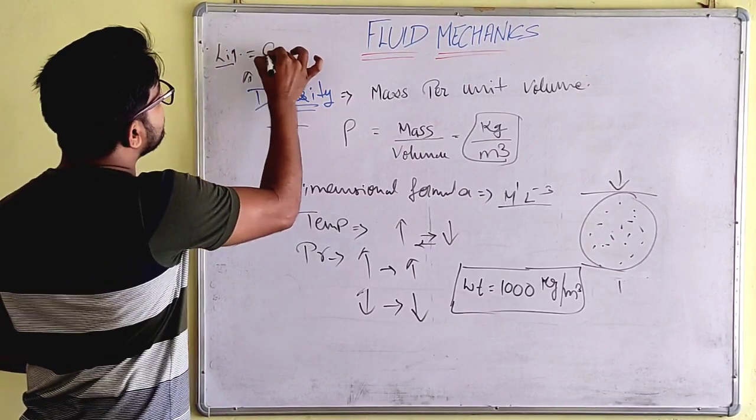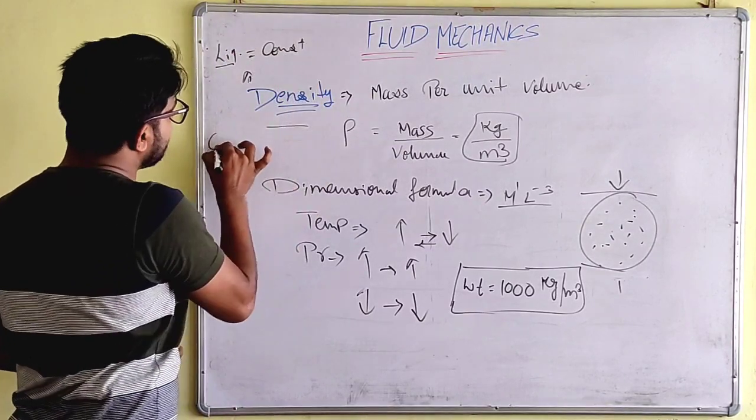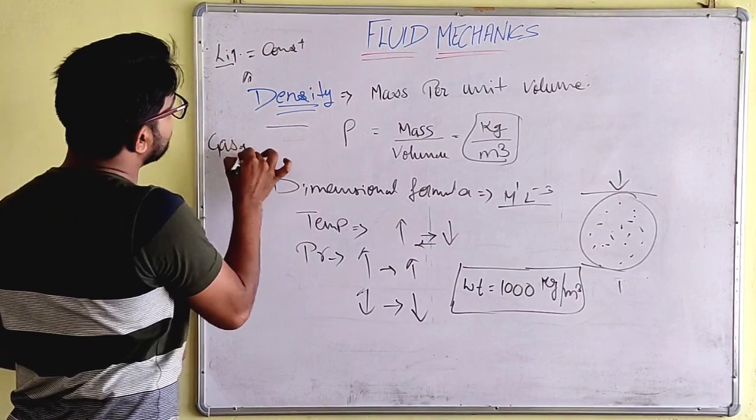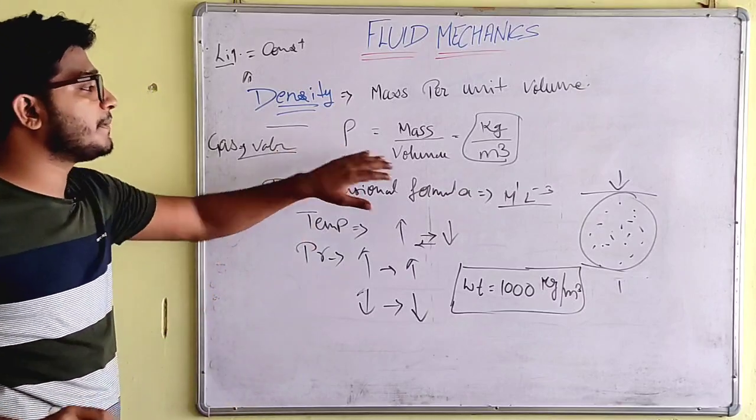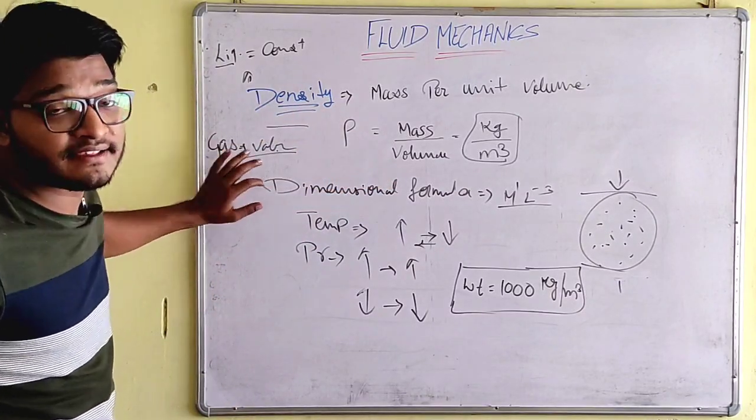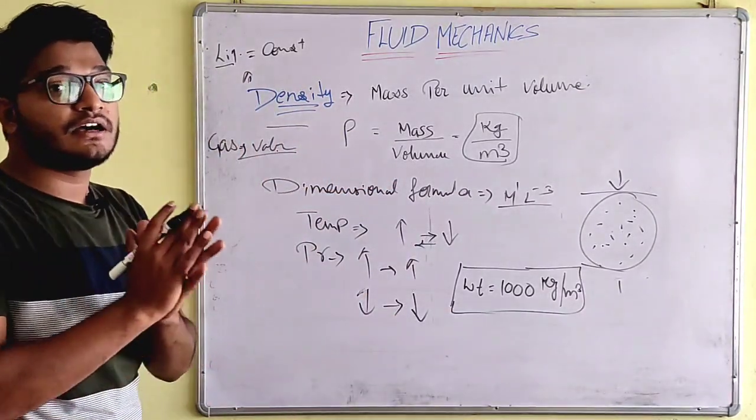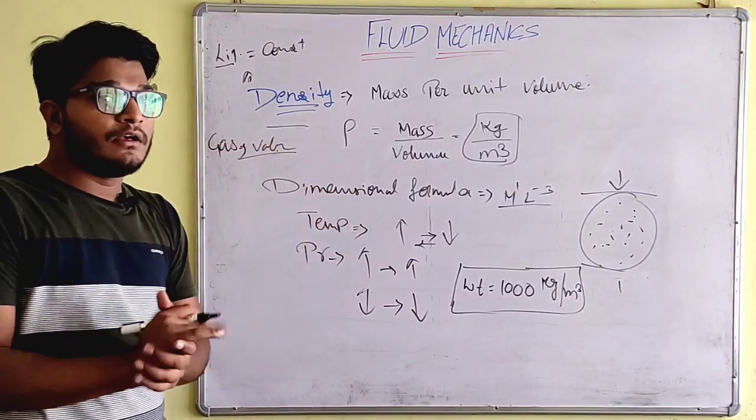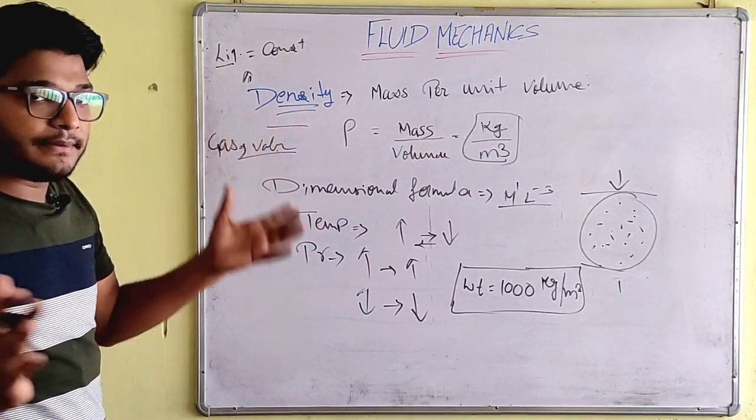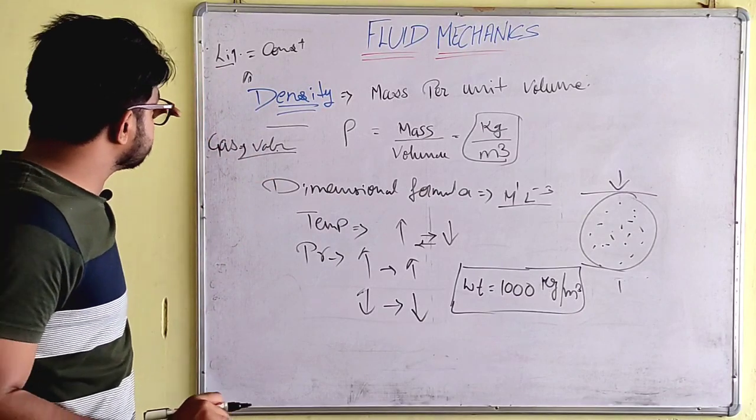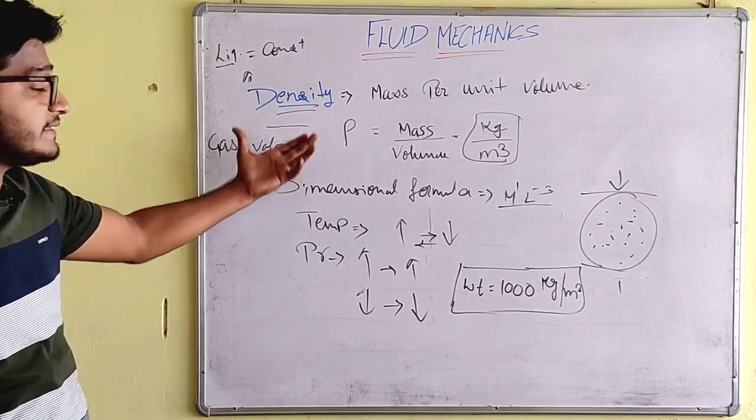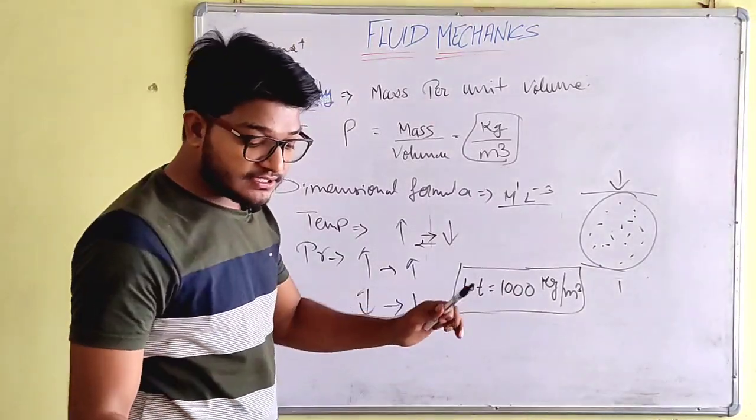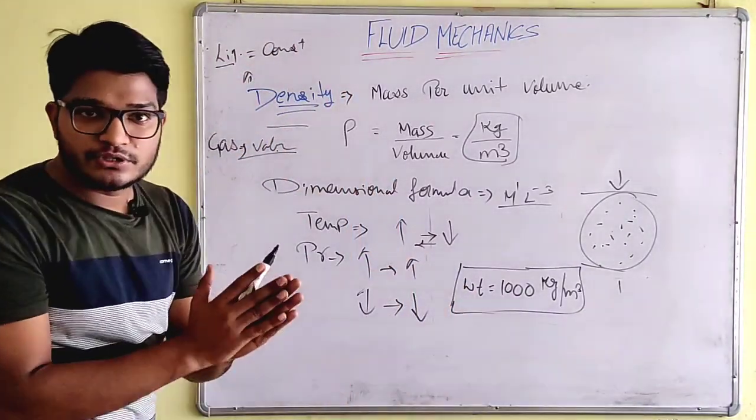Now there is one more thing: for liquids, density is constant, but in the case of gases the density is variable, because it is all about per unit volume, and the volume of gas is variable, because particles of gases can move as per the environment. So the density of liquid is constant and the density of gases is variable. So this was all about density.